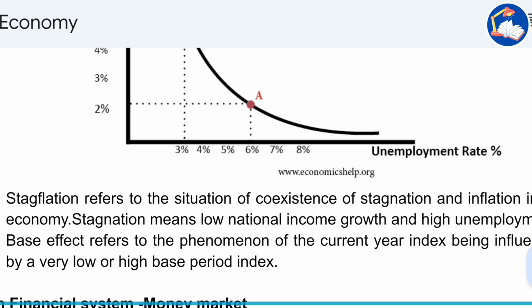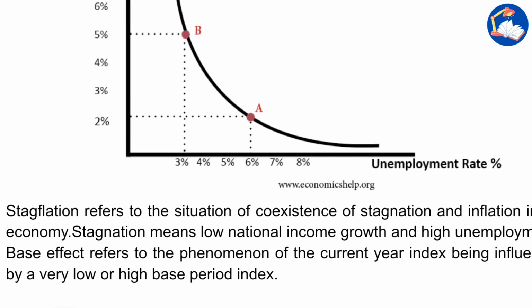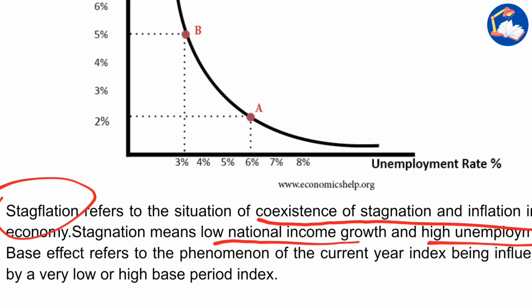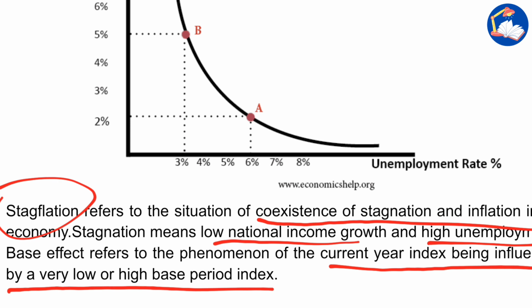Now another term is stagflation. Stagflation refers to a situation of coexistence of stagnation and inflation in the economy. Stagnation means low national income growth and high unemployment. The country's economy is stagnant. It's not growing, and at the same time the unemployment rate is also high. And base effect refers to the phenomenon of the current year index being influenced by a very low or high base period index. These are just terms for preliminaries.